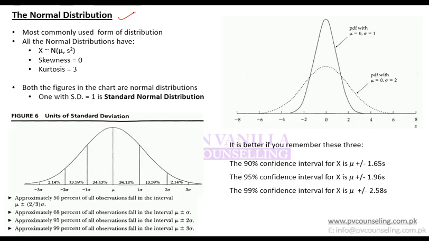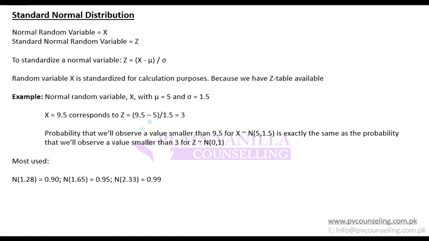We had discussed normal distribution in the last class already, and we discussed that it has a skewness of 0 and kurtosis of 3. Confidence interval we will discuss shortly. Moving on to standard normal distribution. So what is normal distribution? We discussed that normal distribution is that distribution in which the right hand side is the mirror image of the left hand side, and the left hand side is the mirror image of the right hand side.